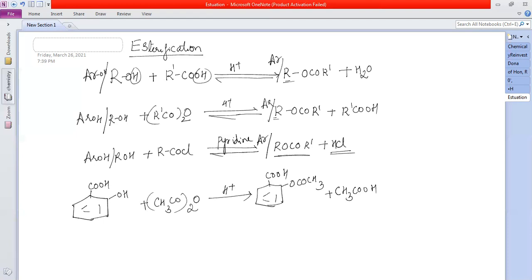What is this? This is called aspirin, the aspirin we eat, acetyl salicylic acid. OH and COOH together is called salicylic acid, but since I'm substituting H with the acetyl group, it is called acetyl salicylic acid. Done. These are the reactions involving O-H bond cleavage.